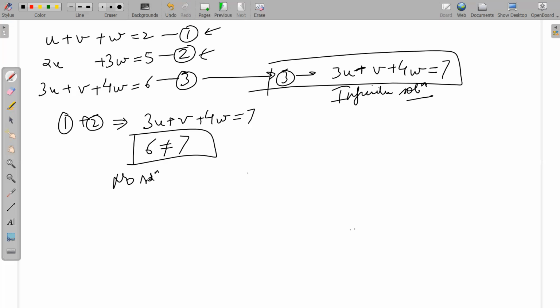And subtract it from equation 2. We get minus 2V minus W equal to minus 3.